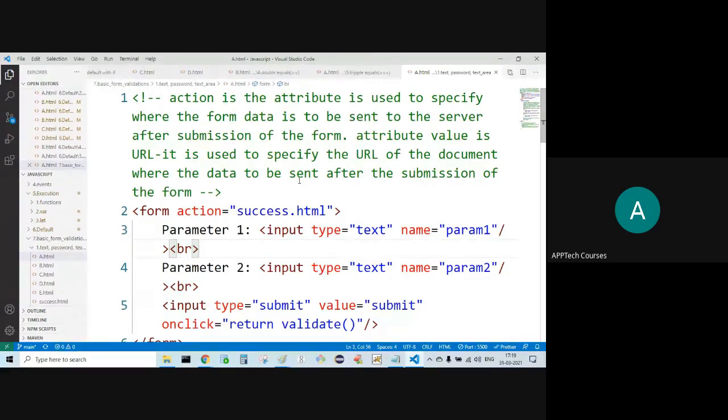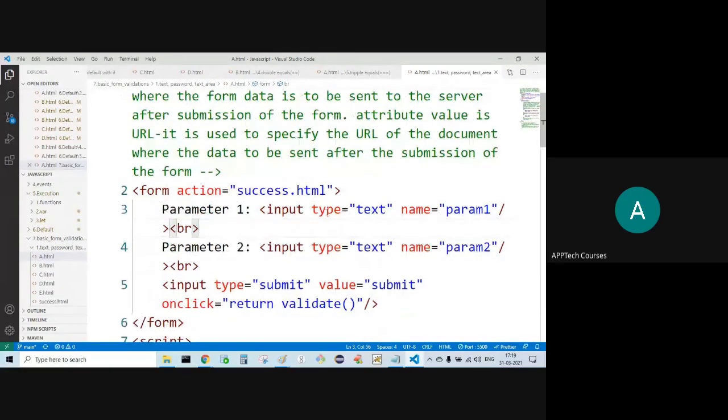We can develop the form by using the form tag. In HTML, we have seen that. By using the form tag, we can develop the form.